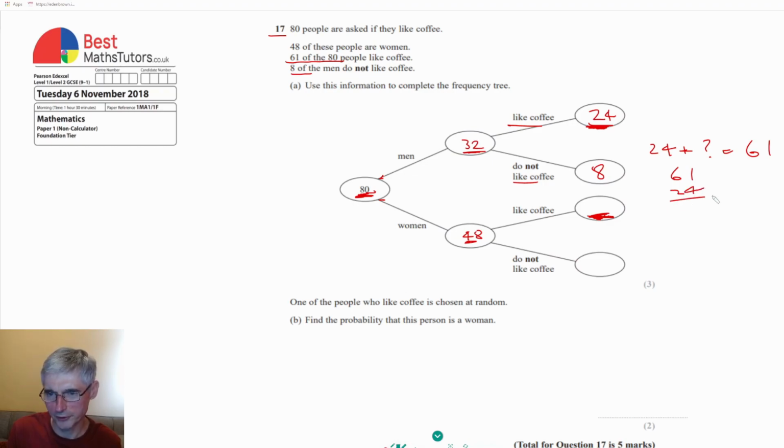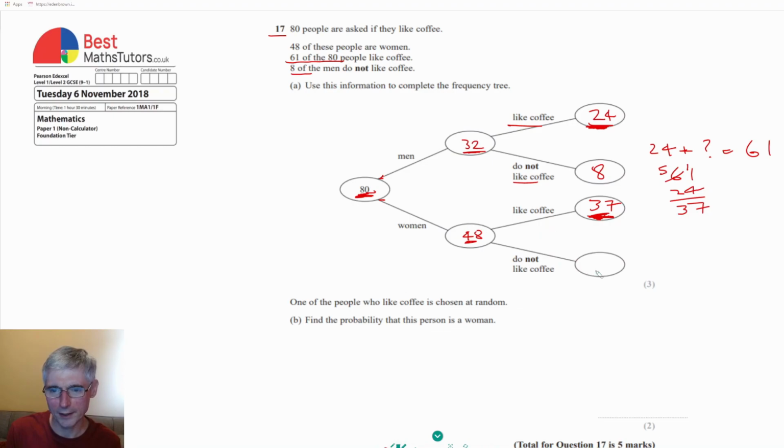And so if we do that, we can do this by using the long method. So we're going to need to borrow, that's going to be a 5 there. We're going to borrow 1, so that's going to make it 7, and it's going to be 37. So that means in this box we're going to have 37.